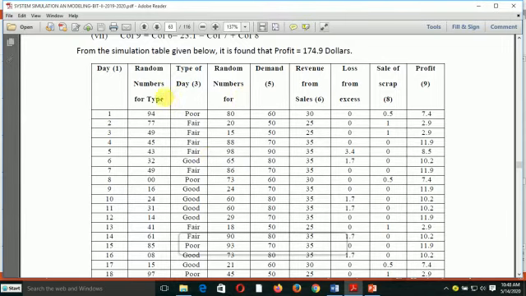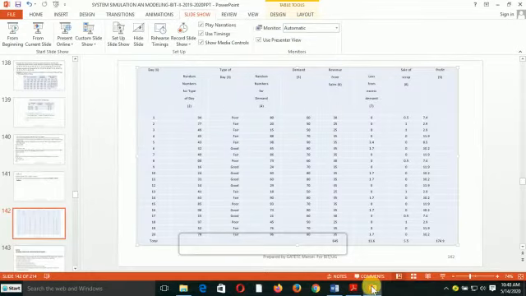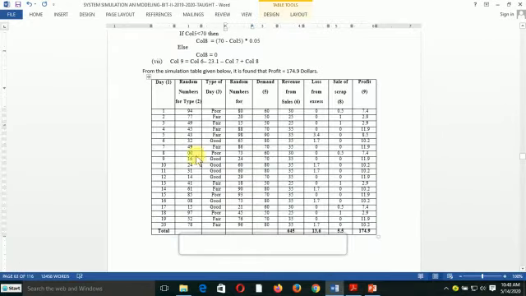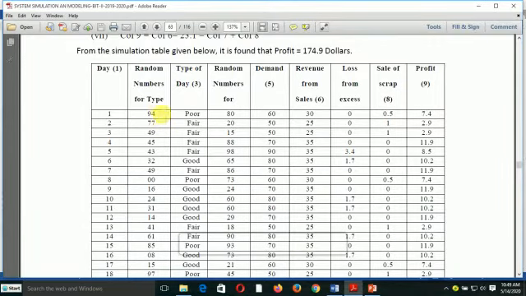So the titles here: we have 4 types of day, and here we have a type of day 3. Here, random number for demand. Use the one which is visible, 2 and 4.